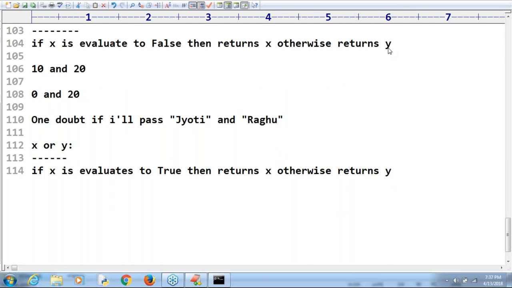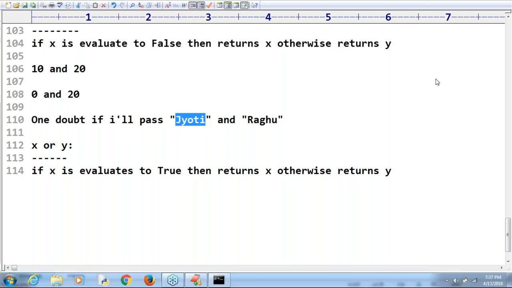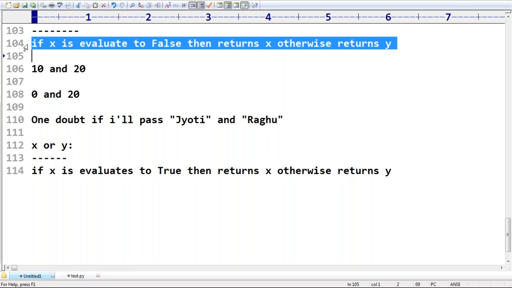Jyotiranjan, you told us an empty string is false, but a non-empty string is true. Correct. So, is it true or false? Jyoti, is it true or false? True. If the first argument is true, what is the answer we have to get according to this line?